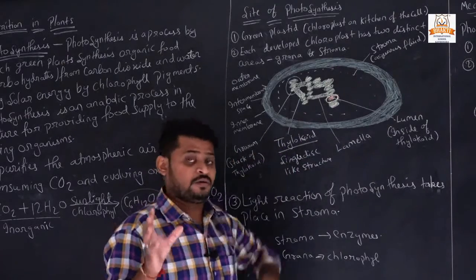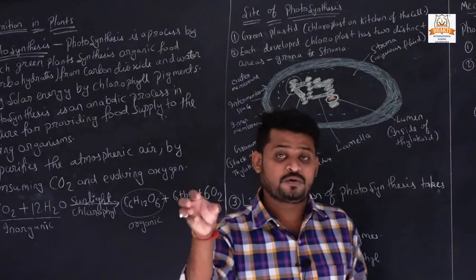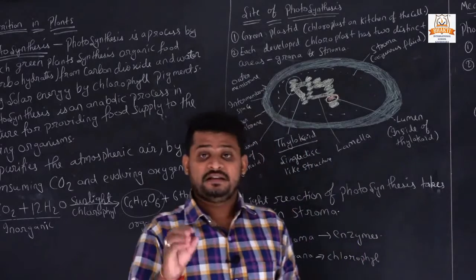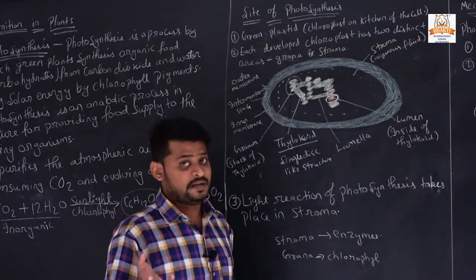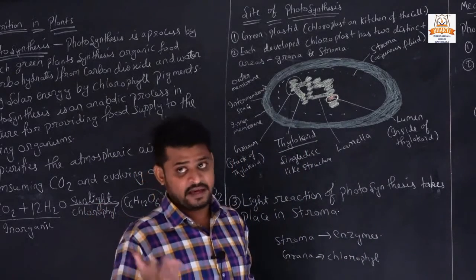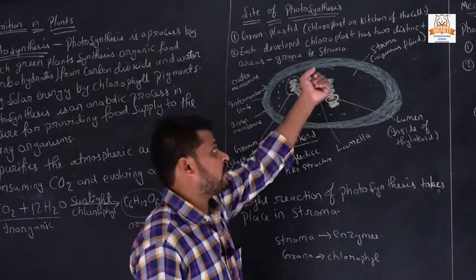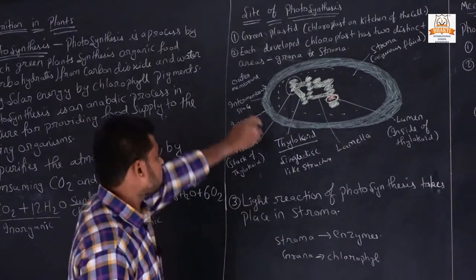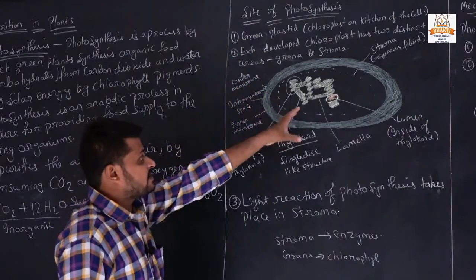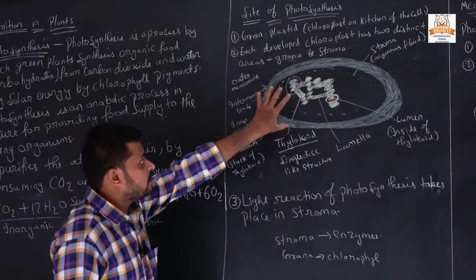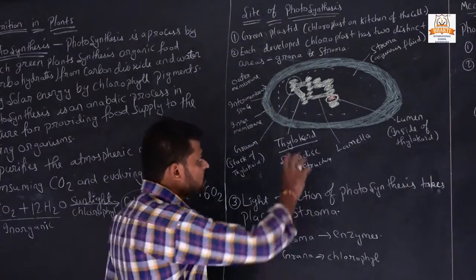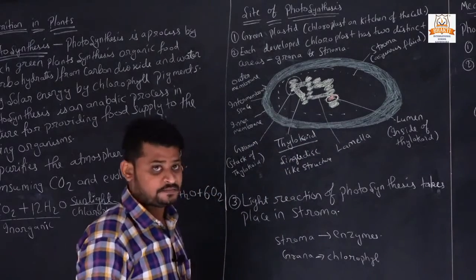We all know chloroplast is a site where chlorophyll is present, and where chlorophyll is present, food is made in a plant. That's why it is also called the kitchen of the cell. Now we will study this deeply. This is the structure of chloroplast.